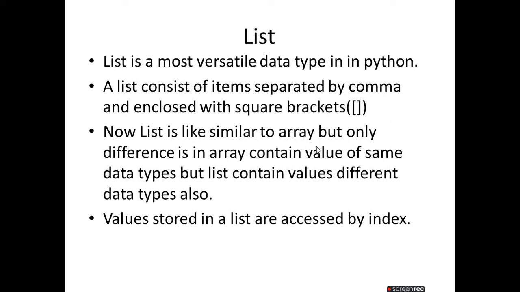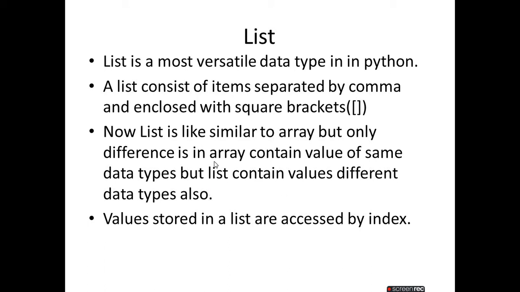We know that an array every time stores values of the same data type, but list provides something special. List is allowed to store values of different data types also. We know that in C there is a concept of linked list. Lists in Python have both concepts, array as well as linked list. Both concepts are included in list.